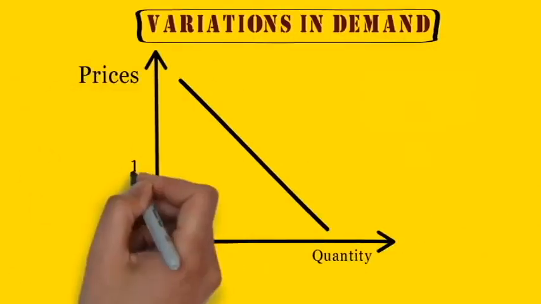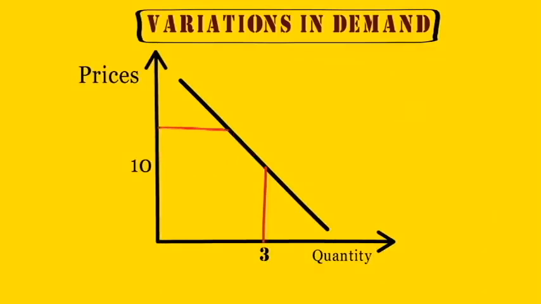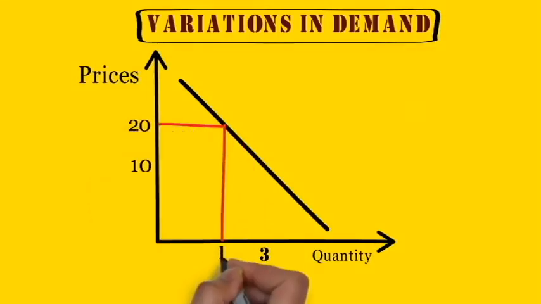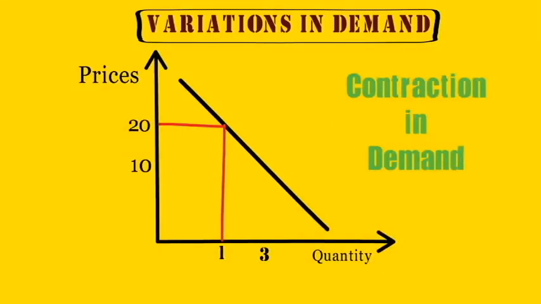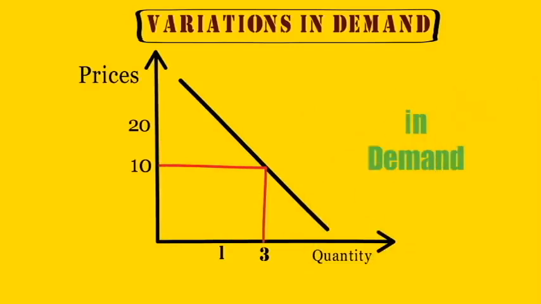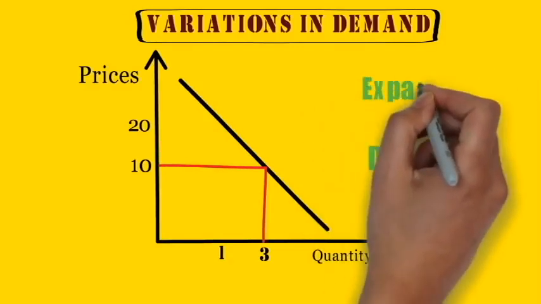Variations in demand. When the prices of commodities go up, the quantity demanded falls. This is contraction of demand. Similarly, when prices fall, the quantity demanded rises. This is expansion in demand.